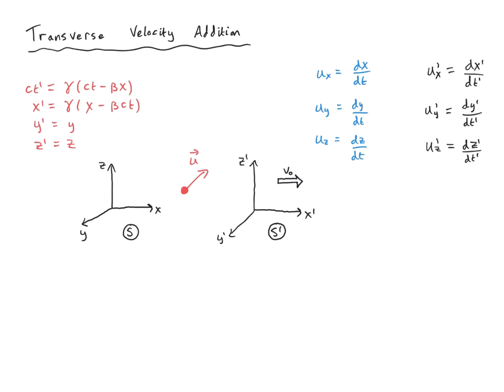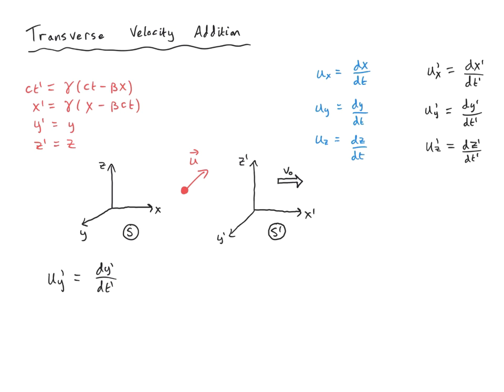velocity addition. In particular, I'll ask, what does u_y prime look like, the velocity component in the y direction in the primed reference frame? By definition, this is dy prime by dt prime. Now, when we look at the Lorentz transformation that I've drawn here in red, we see that y prime is equal to y, and so you might be forgiven for thinking that there's no correction. But of course, t prime is actually transformed as well, and therefore we will see a correction, a transverse correction to the velocity addition formula.